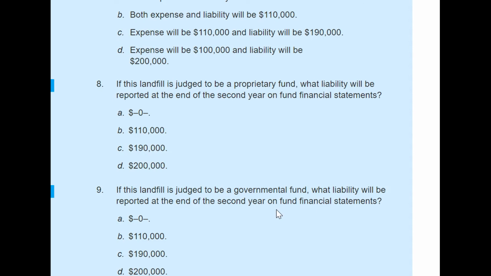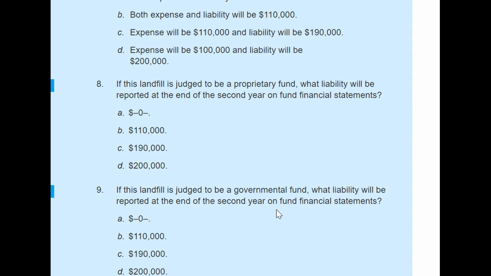And also there is the fiduciary fund, where they record resources held for others, such as a trustee. It will be good if you can make a chart of all these categories so that you can remember them.